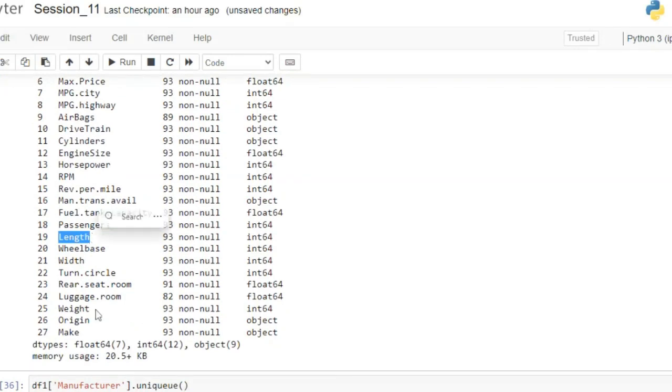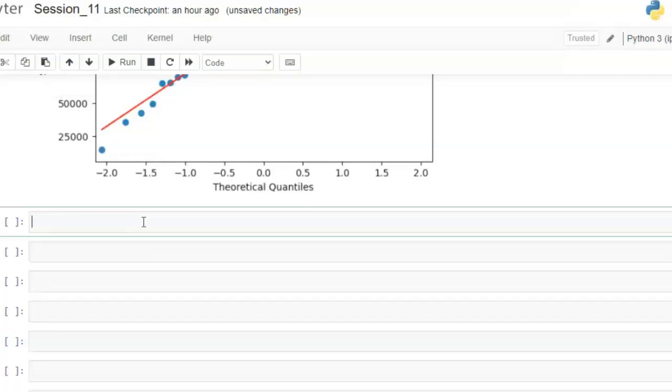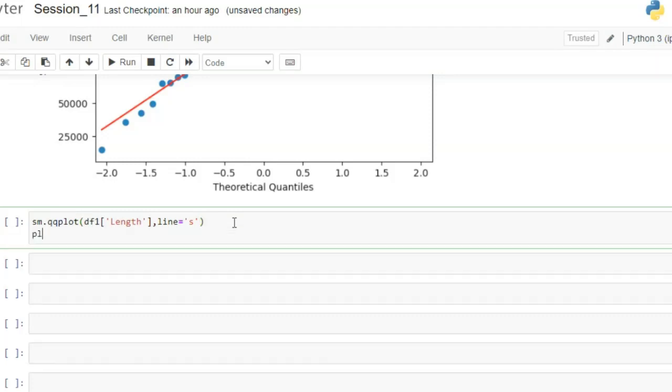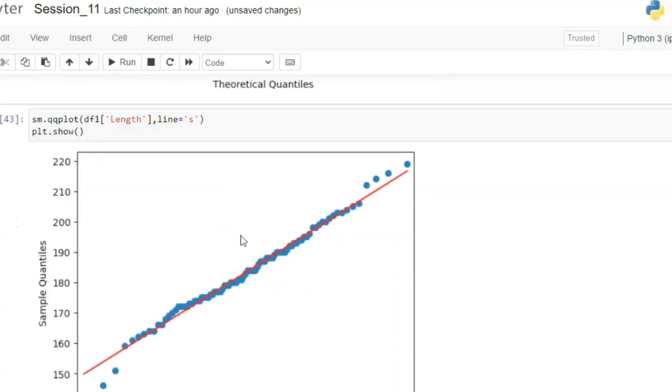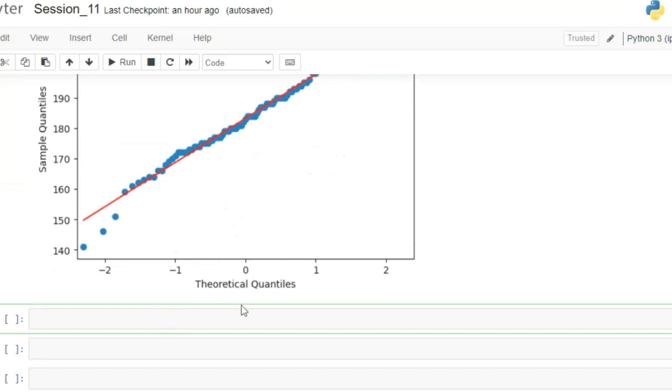Let's take length. sm.qqplot of df1 of length, here line equals s, and plt.show. This is also normally distributed data. All three columns we have selected randomly are normally distributed.